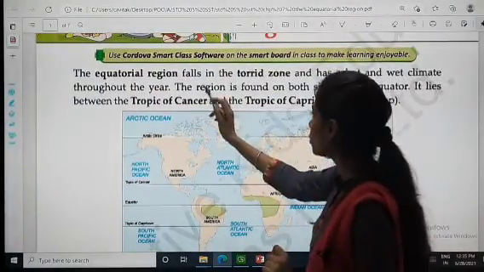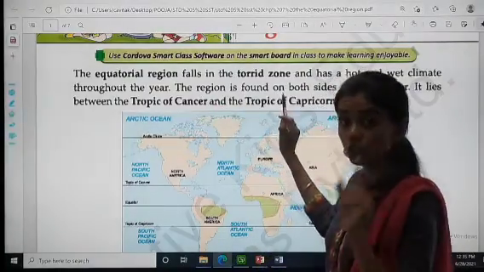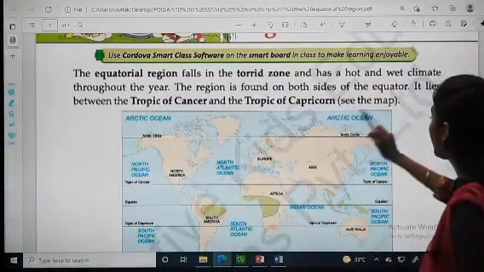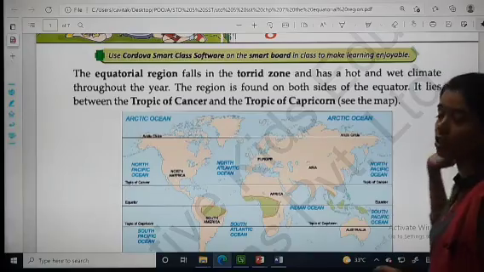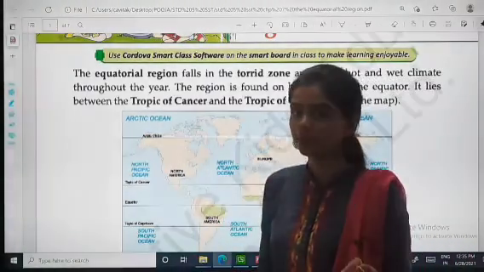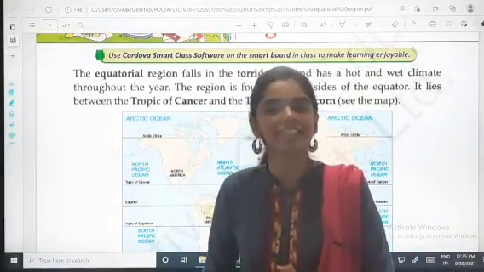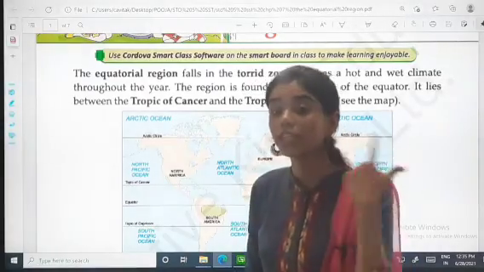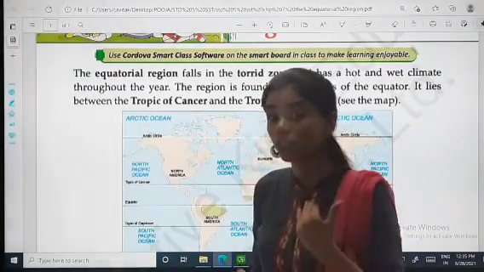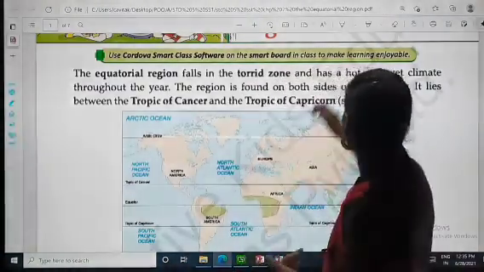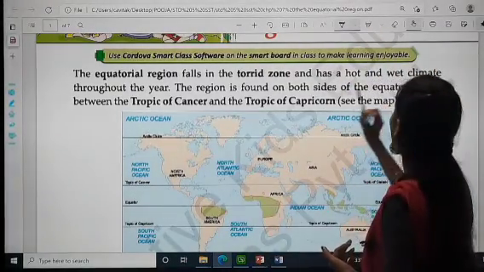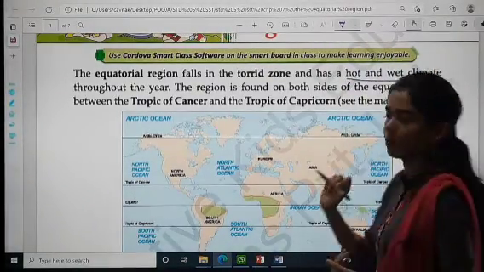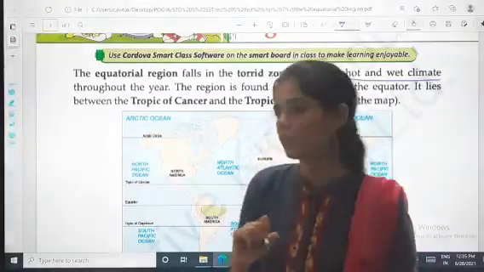The equatorial region falls in the torrid zone and has a hot and wet climate throughout the year. Just now we were discussing that the places which are near to the equator or in direct contact, the weather over there is hot and wet. It is very hot there.